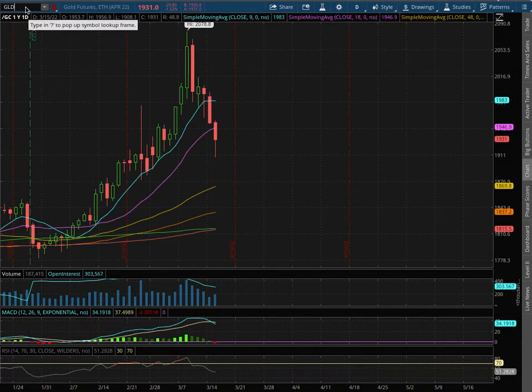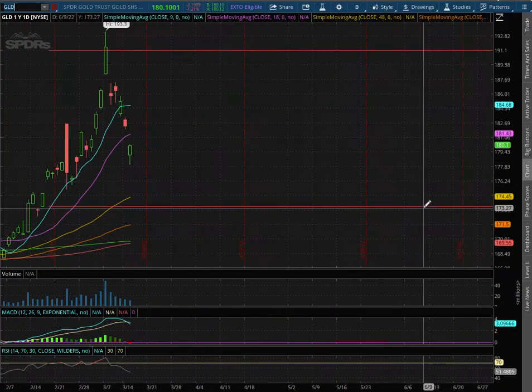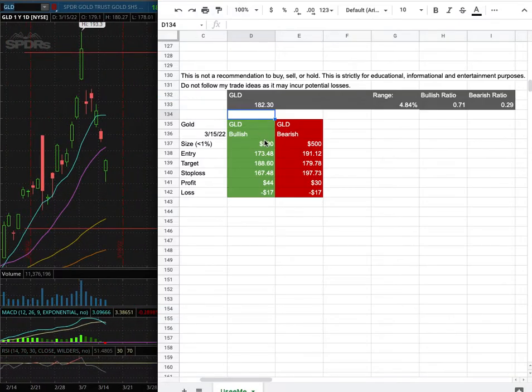And as with the trade idea, I'll be trading GLD. My trade position size for it is less than 1% of my portfolio, and my long entry is at $173.48, and that is this range here. My sell target is at $188.60. My stop loss is at $167.48.